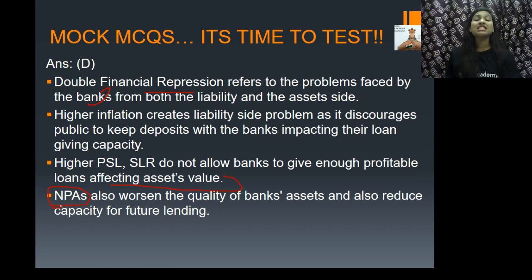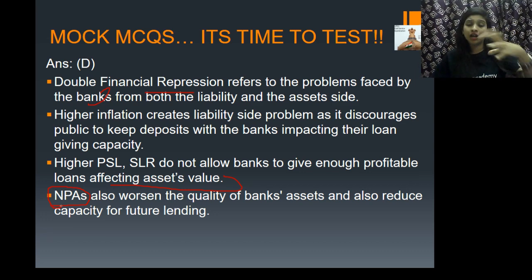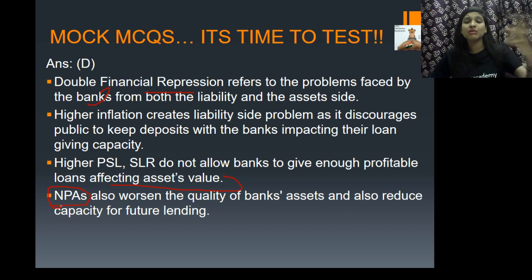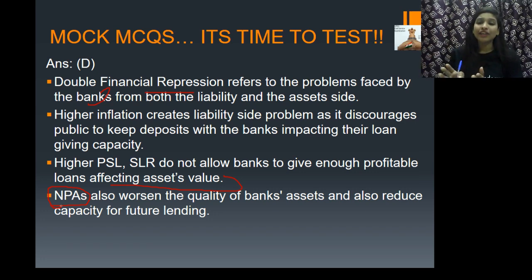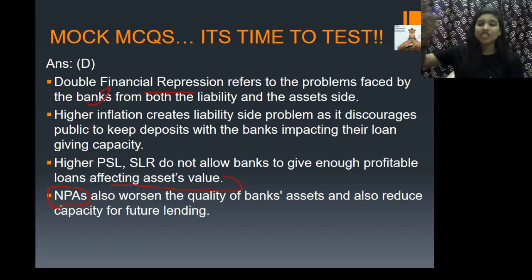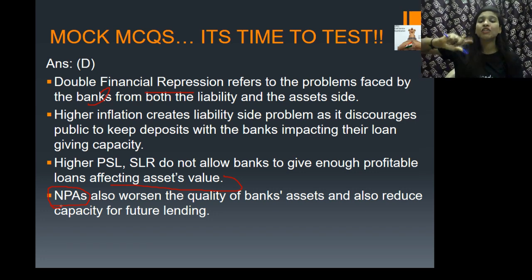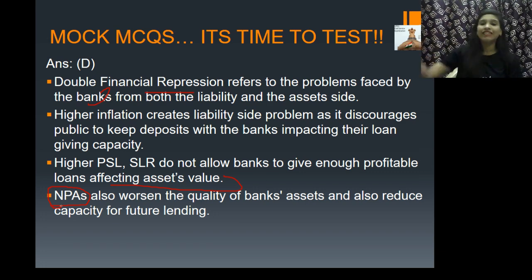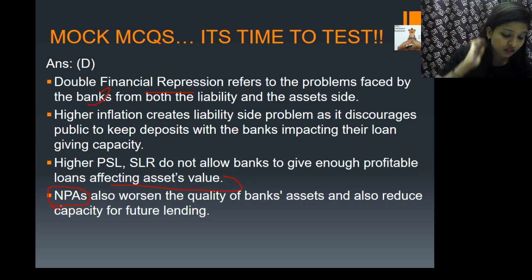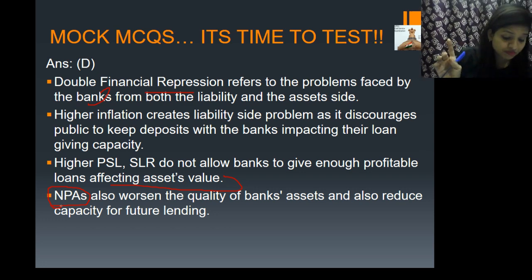Yuvaraj, PSL means priority sector lending. That is, the banks will lend loans to the customers based on priority. For example, they will keep their priority as the agriculture sector, or the industry sector, or the service sector. Based on that, they will give loans. Higher priority will be given to those sectors, and when they approach for getting loans, they will get the loan. Okay, is it clear, Yuvraj?